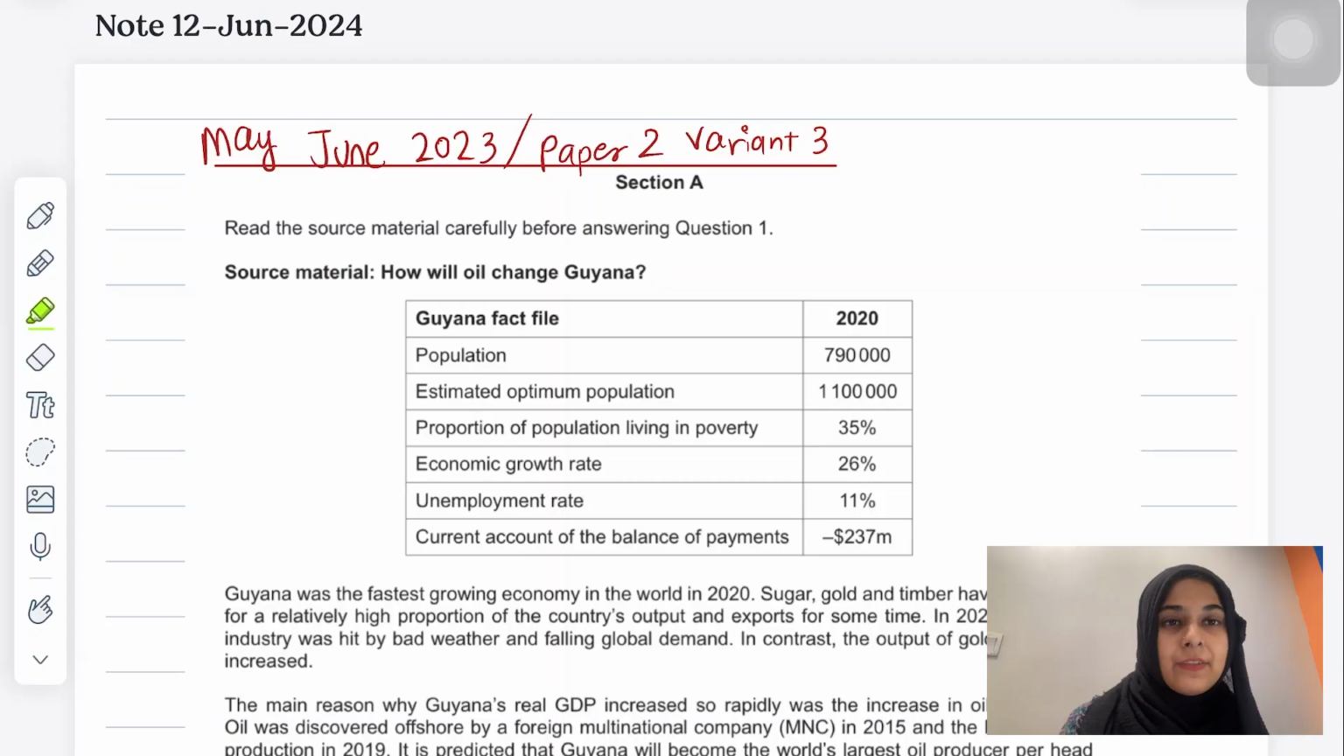Everybody. Today is going to be my first video for one of the economics past papers, and this is a paper 2 exam. I chose an exam from May-June 2023, paper 2 variant 3. I have a data response question that is compulsory, so I'll start with reading the question and I'll highlight the important